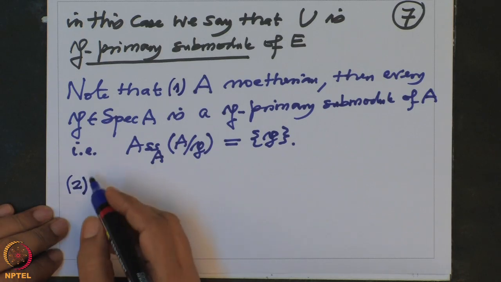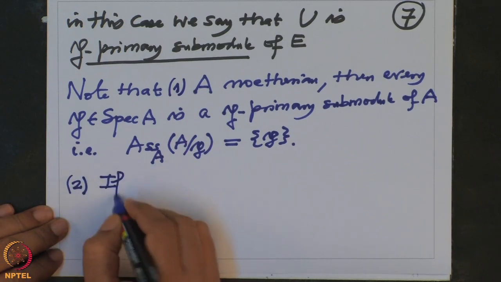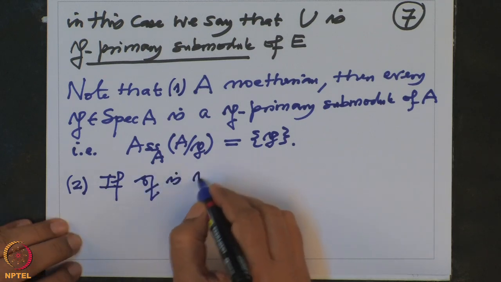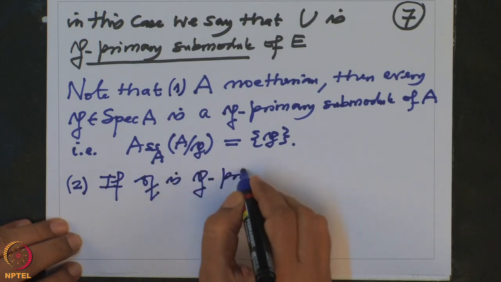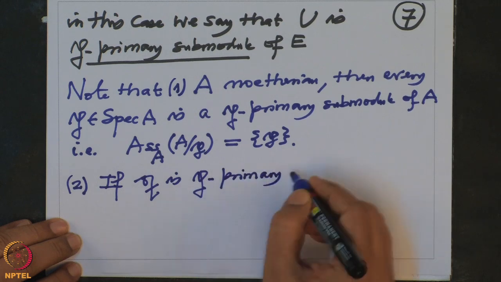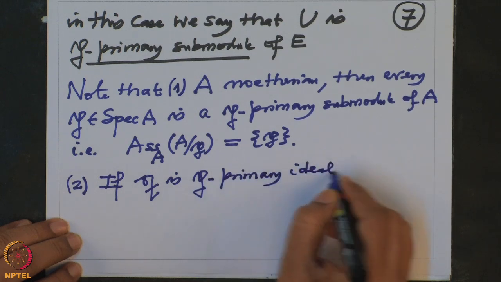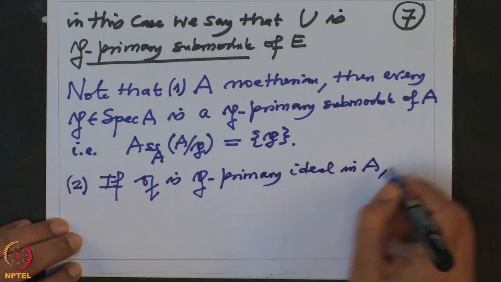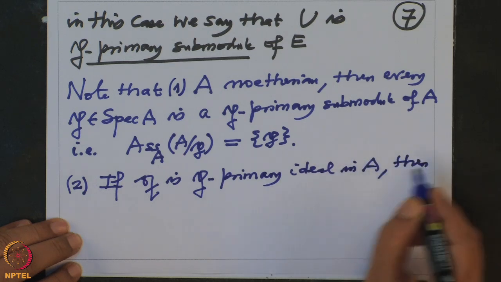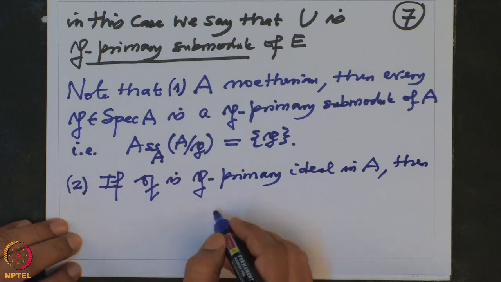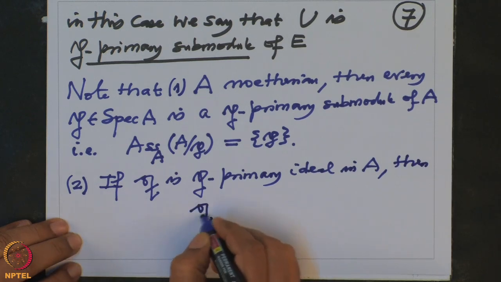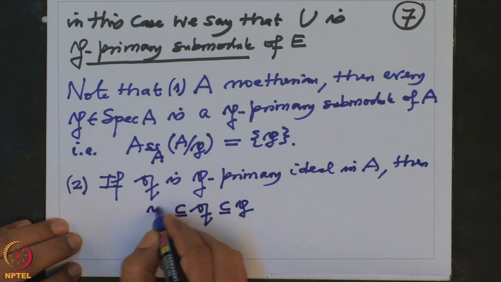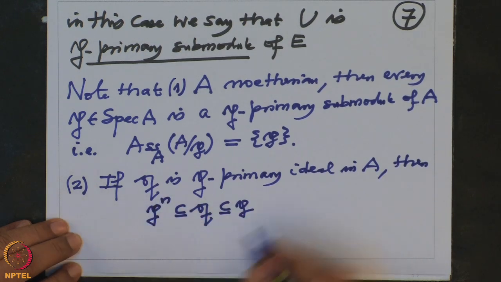More generally, if Q is a P primary ideal, now instead of saying submodule we will say ideal in A, then obviously Q will be contained in P, and Q will contain a power of P for some n.